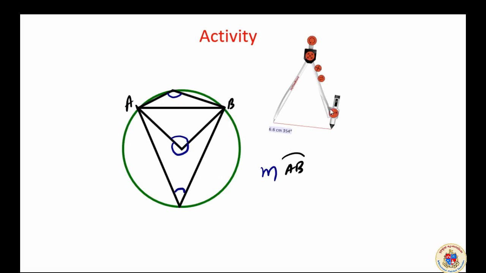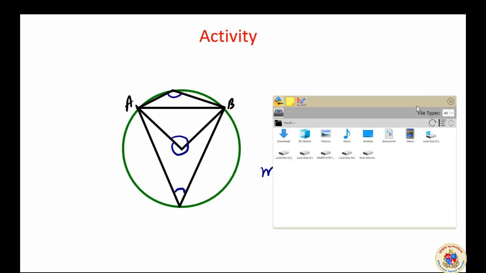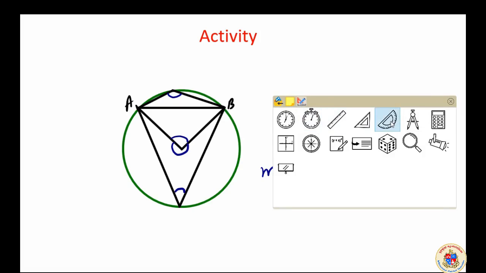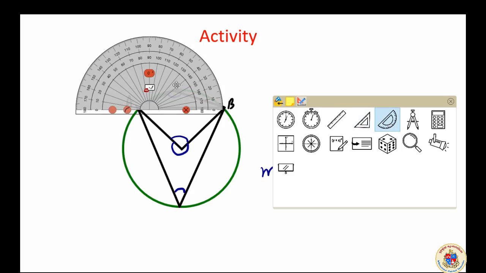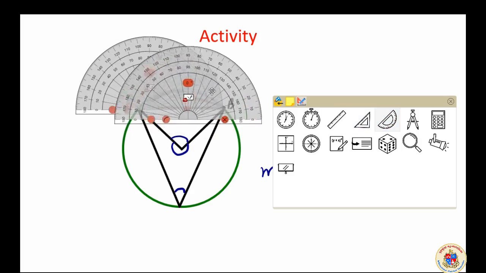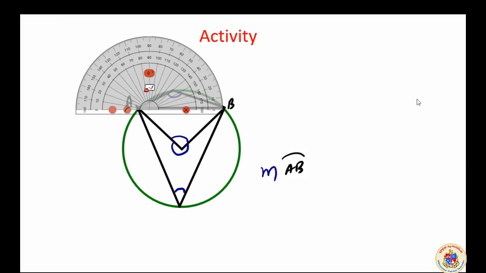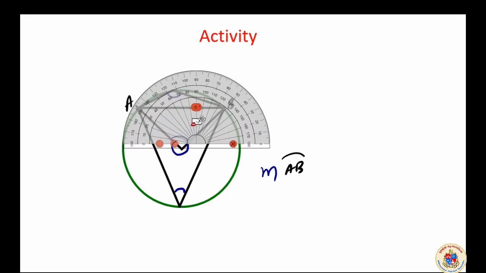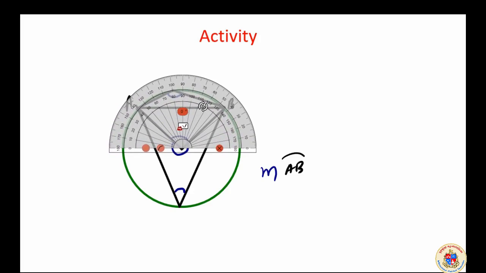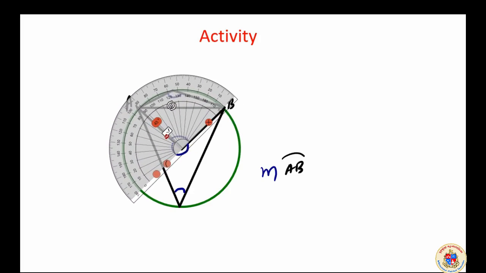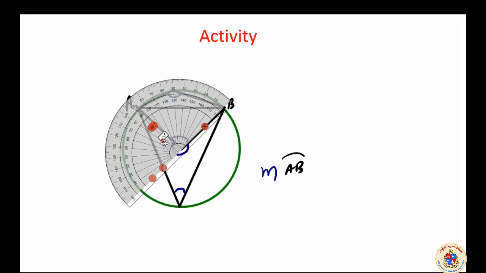Now what I am going to do is I am going to measure all these angles with the help of a protractor. This is my protractor, more than one protractor not required. Okay. Now this is the protractor. Let me measure this angle first, the first angle which I made.